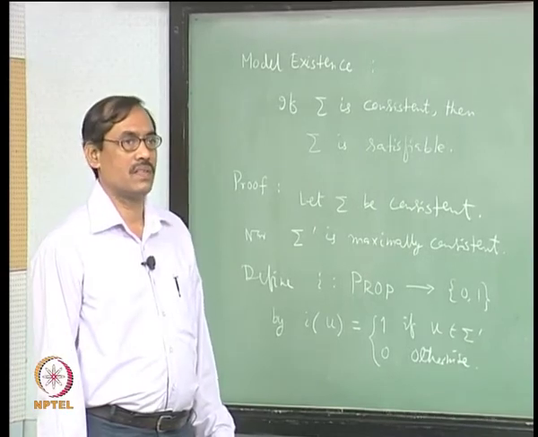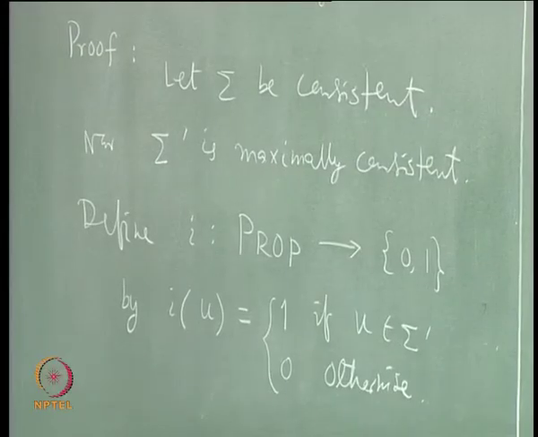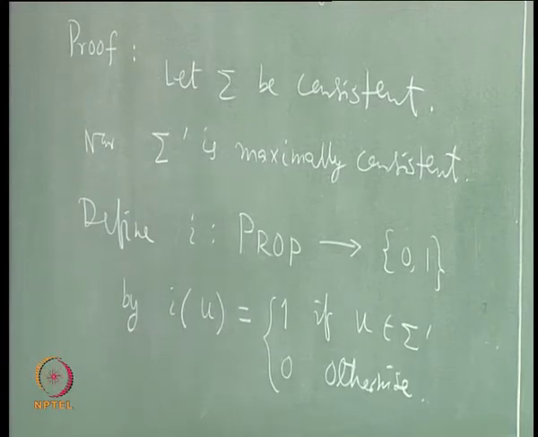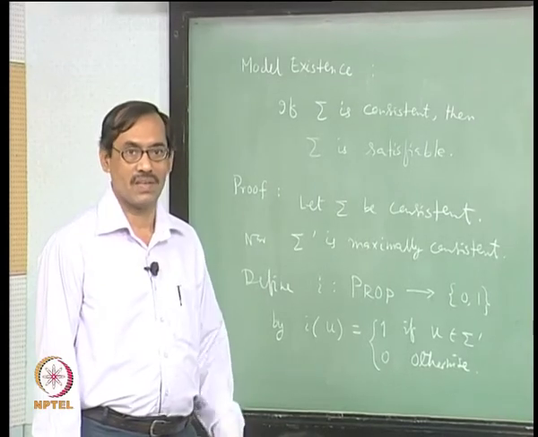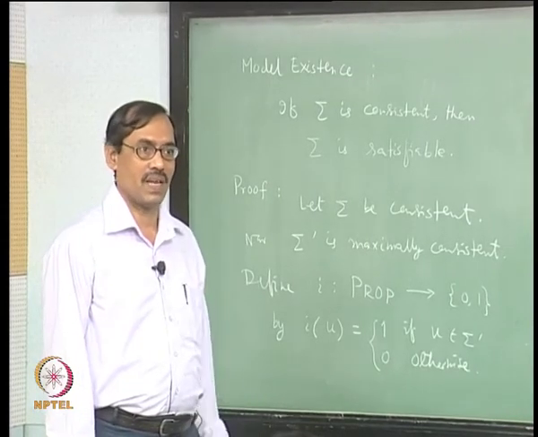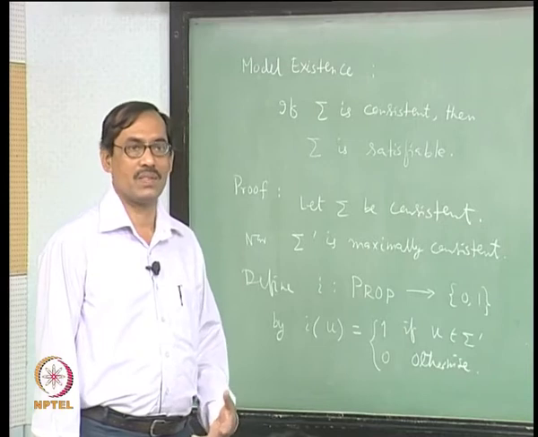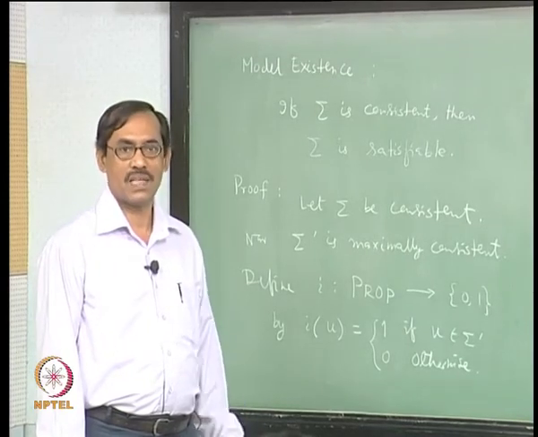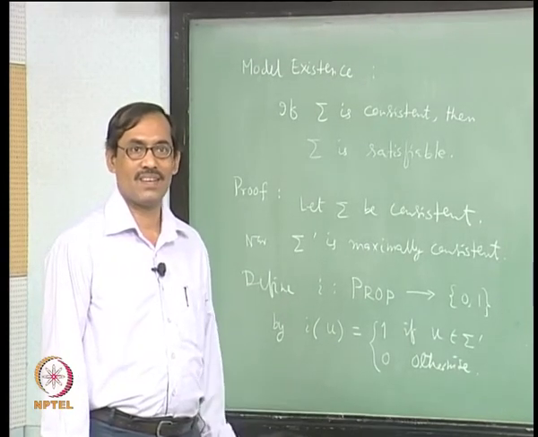Now, is it not obvious that this I is a model of sigma prime? It is, because by definition it is 1, but we have to verify that it is really a Boolean valuation. It is a function, that is fine, but it has to be a Boolean valuation in order to be a model. That is why we have done all this work.